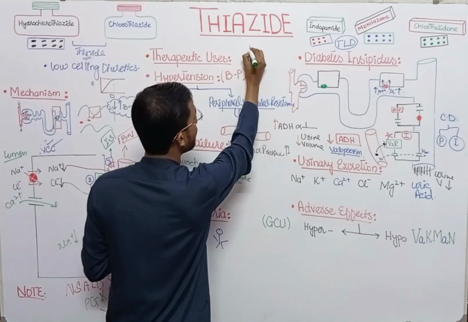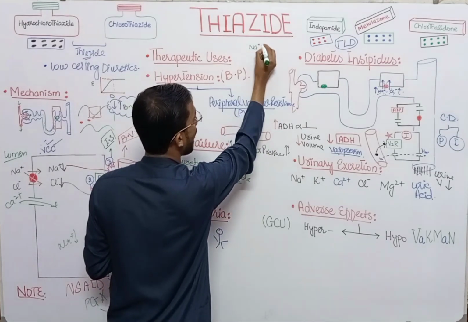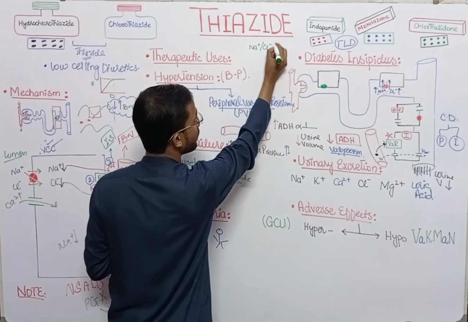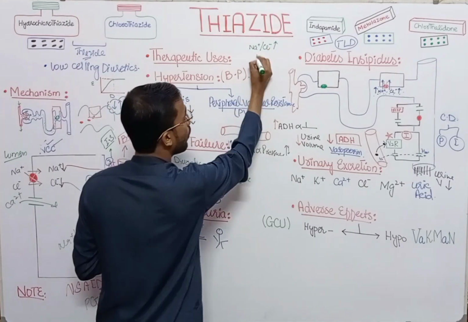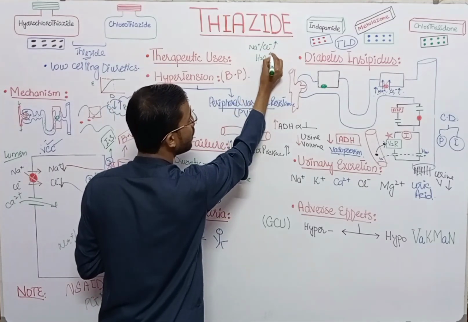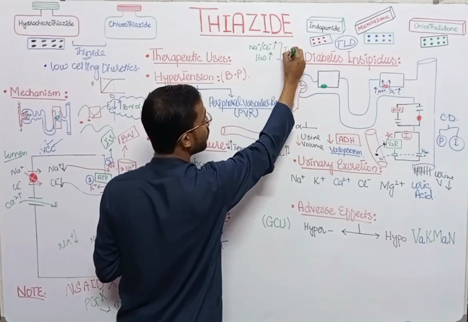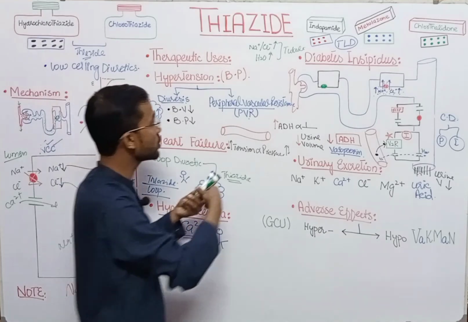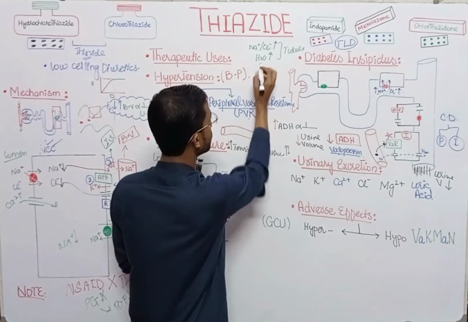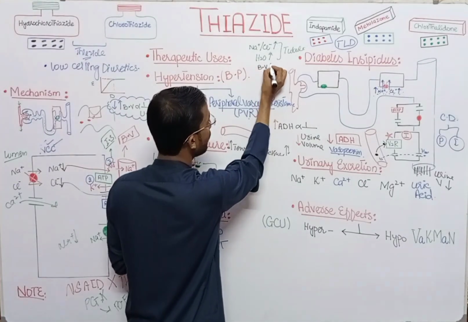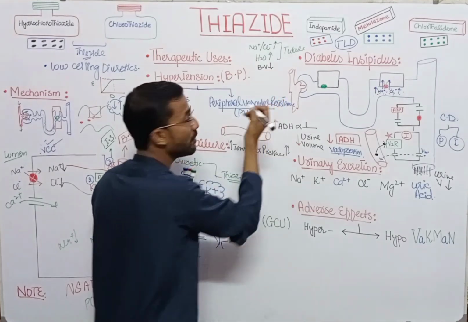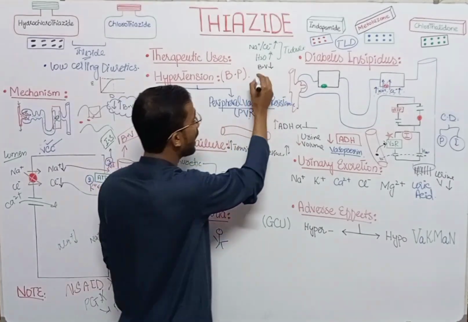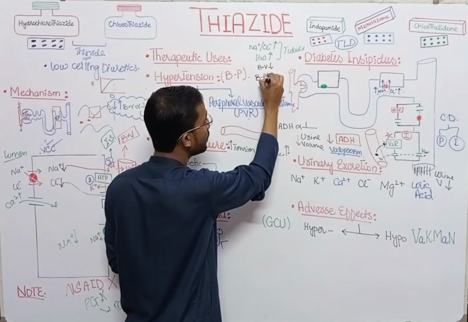You will see that sodium and chloride ions in the tubule increase, and the water in the tubule will also increase. Then what will happen? In that situation, the blood volume will reduce. So if the blood volume is reduced, then what will happen? Then the blood pressure will also be reduced.